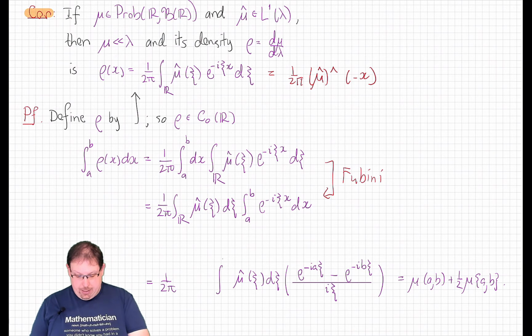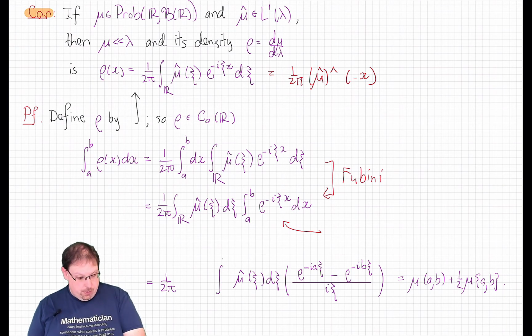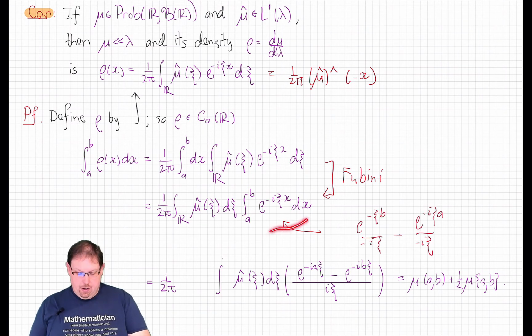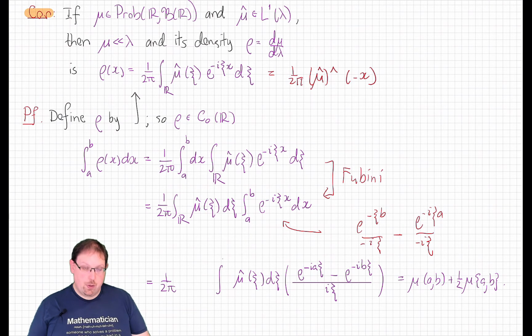But now we can actually do that inside integral. In fact, we noted on the first slide of this lecture where that integral comes in. It is equal to the oscillator that comes into the inversion formula. And therefore, this integral just becomes this quantity here, which is more or less what appears in our Fourier inversion formula.